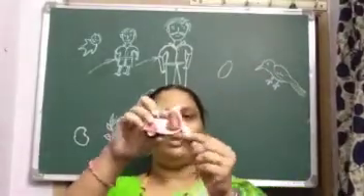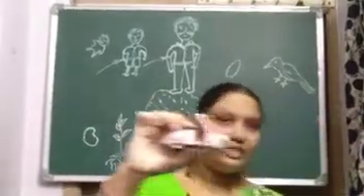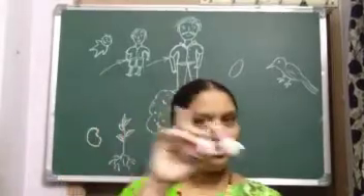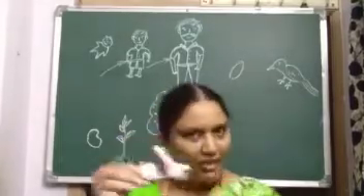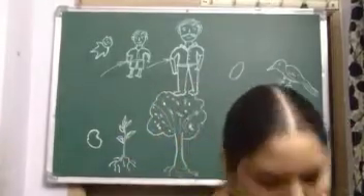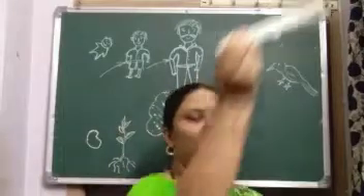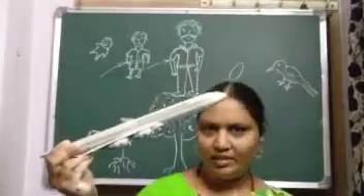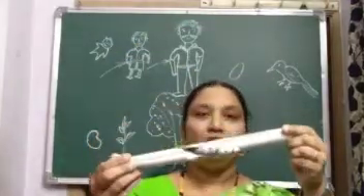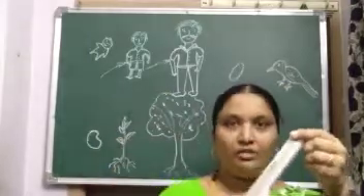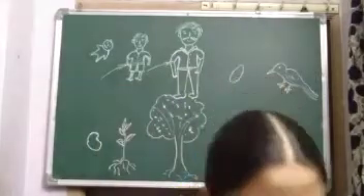It is what? It is a scooter. Can a scooter move from one place to another? Yes, it can move. But on its own? No. So it is a non-living thing. When you drive this, then only it will move on the road. What is it? An aeroplane. Is it a living thing? It can go from one place to another. But no, it is not a living thing. Why? Because when the pilot flies the plane, it will go from one place to another. So it is also a non-living thing.